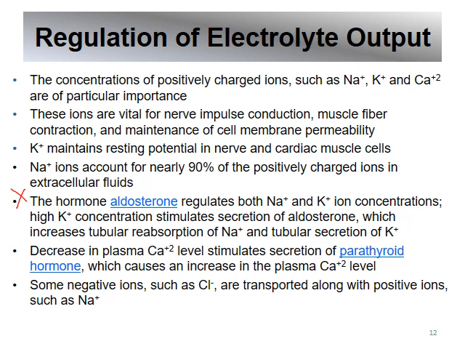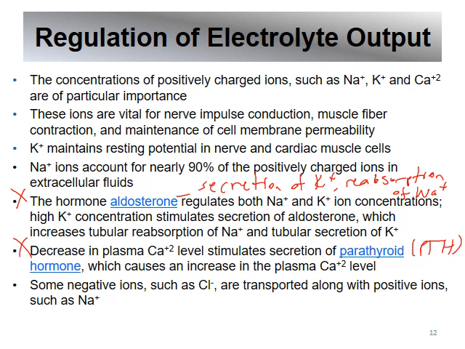And so aldosterone is then going to lead to secretion of potassium and reabsorption of sodium. A decrease in plasma calcium levels stimulates the release of this other hormone, the parathyroid hormone, or PTH, if you remember the abbreviation for that. And PTH then increases the calcium reabsorption in our body. Some negative ions can be reabsorbed and others are secreted.